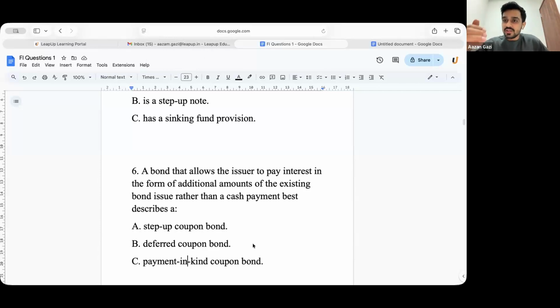A step-up coupon bond is one where your coupon rate keeps increasing every year. A deferred coupon bond is, for example, a 10-year bond where for the first 3 years you might not get any coupon, but the principal won't change. In a payment in kind bond, if the issuer is not able to make the coupon payment, the issuer will add the coupon payment to the principal amount. Is that clear for everyone? Any questions till now, guys?